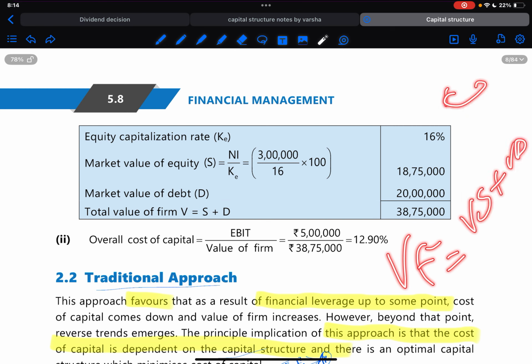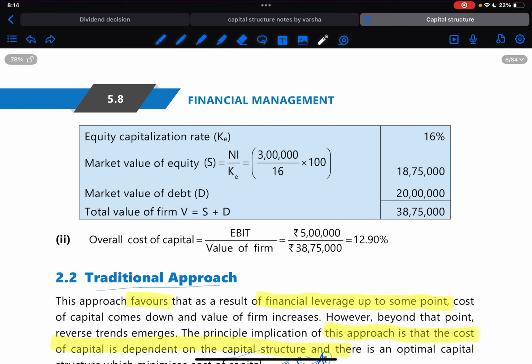Since KD is not given in the question, we have only KE in the question. What we can do is, from net income we can divide by KE and we can get the value of shares. We know that value of firm is equal to value of shares plus value of debt. We know the value of firm and value of shares. So if we subtract, we are going to get the value of debt. So that's how it is being derived. Okay. So overall cost of capital would be EBIT divided by value of firm.